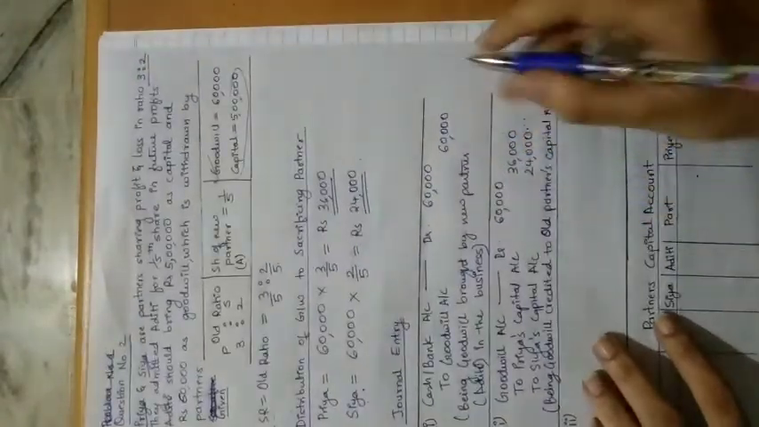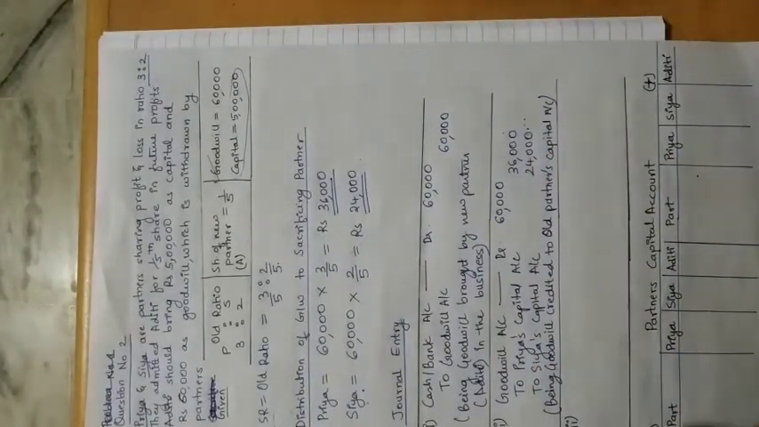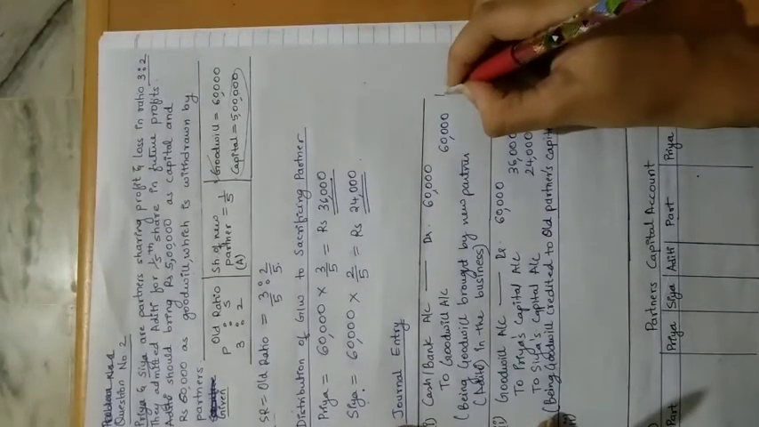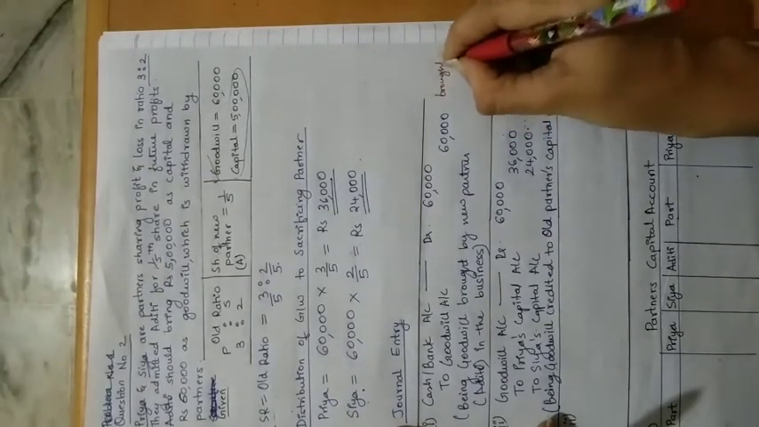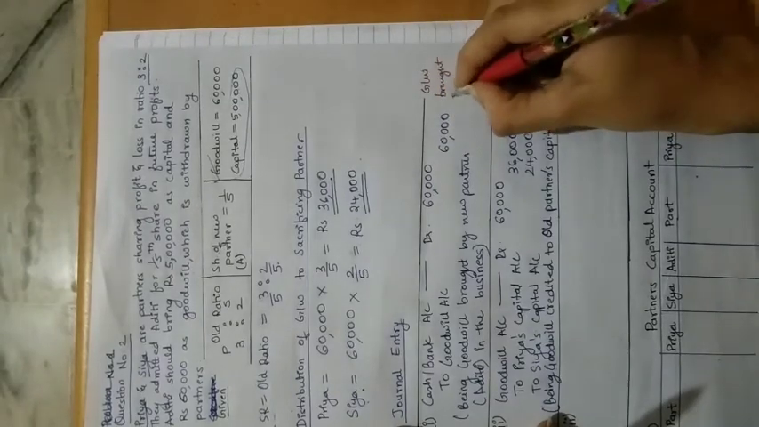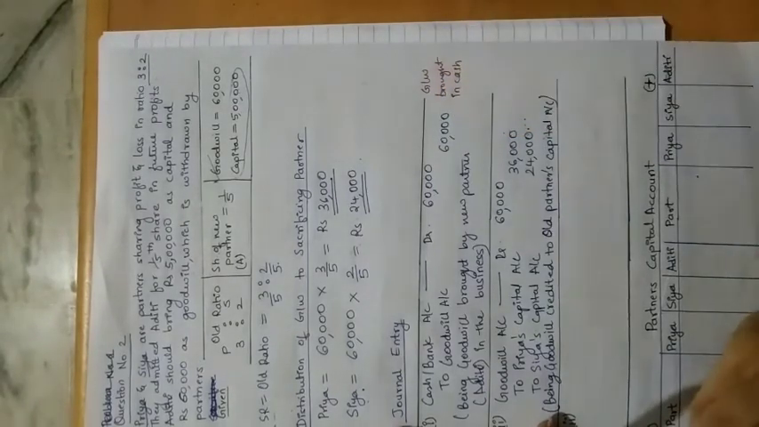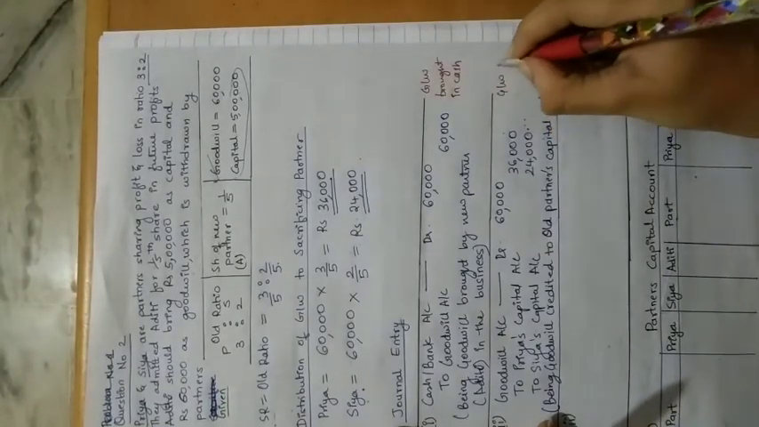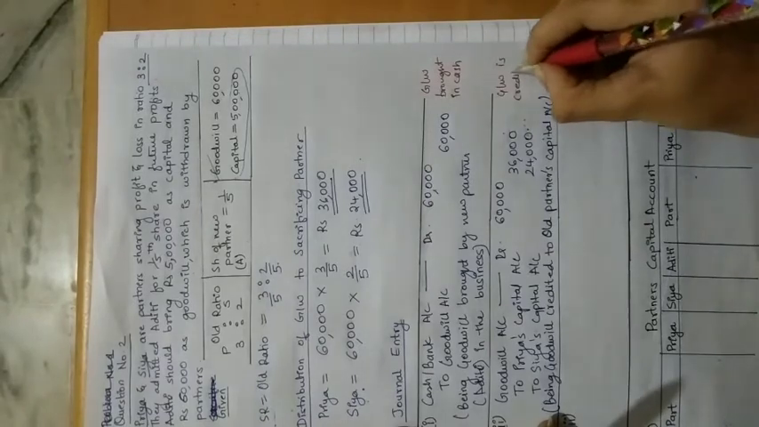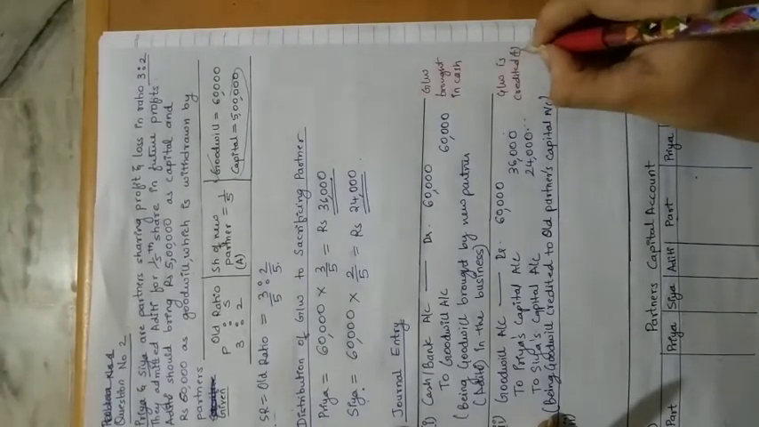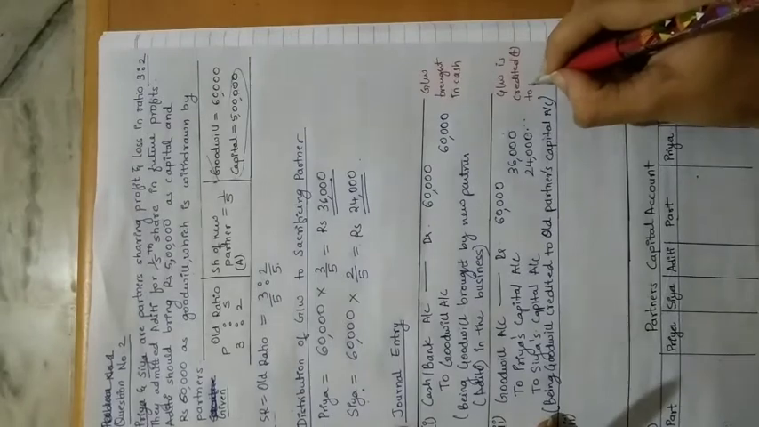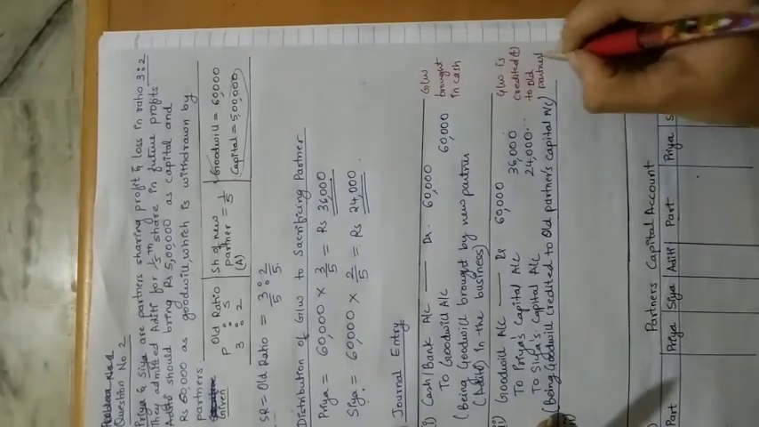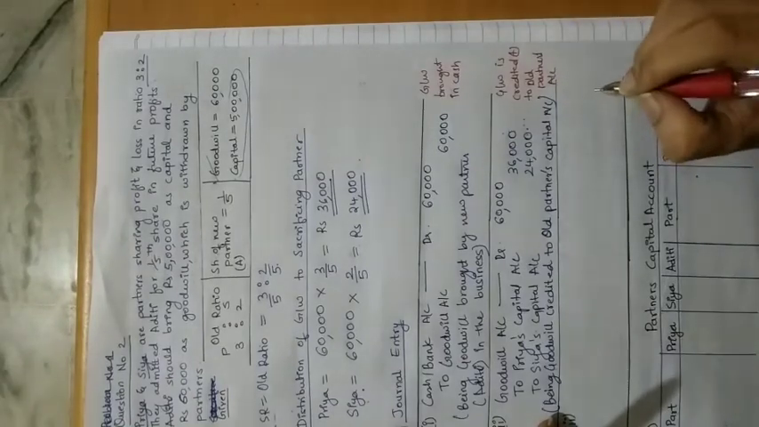Now this is the entry. This entry is when the goodwill is brought in the business. Okay, goodwill brought in cash in the business. This is the entry when goodwill brought in the business is credited. Credited means added to sacrificing or old partner's account, old partner's capital account.